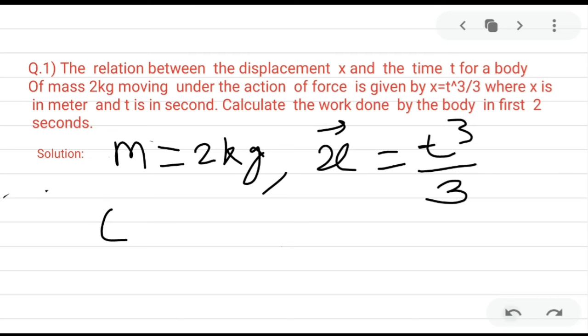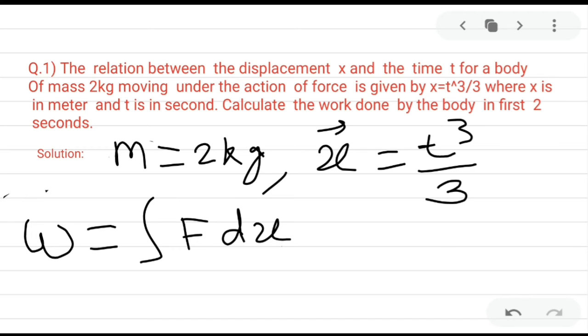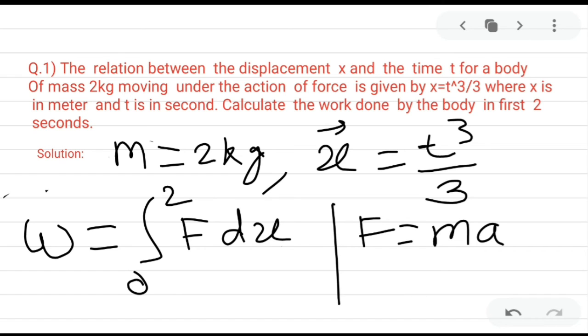So work done is equal to force into displacement, integrated from 0 to 2 seconds. This force is equal to mass into acceleration, and dx is the displacement.